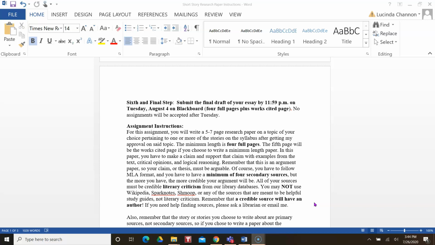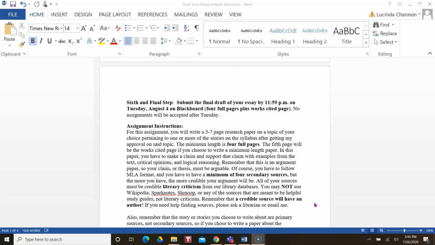For this assignment, you'll write a 5 to 7 page research paper on a topic of your choice pertaining to one or more of the stories on the syllabus after getting my approval on said topic. The minimum length again, though, is 4 full pages. The 5th page will be the works cited page if you choose to write a minimum length paper.